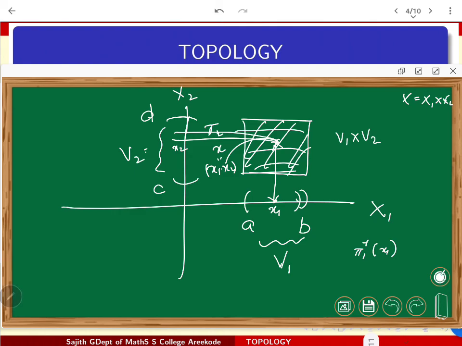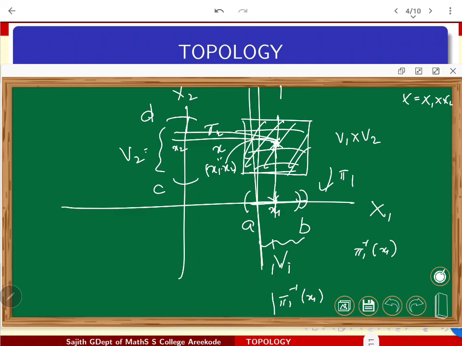It's better to think about how pi 1 inverse of x1 looks. Whenever you are projecting the plane onto the first coordinate, you are not worrying about the second coordinate. So once you pull it back, those points in the plane which give the first coordinate x1 will come out. So it includes all the points on the vertical line. This vertical line is pi 1 inverse of x1.